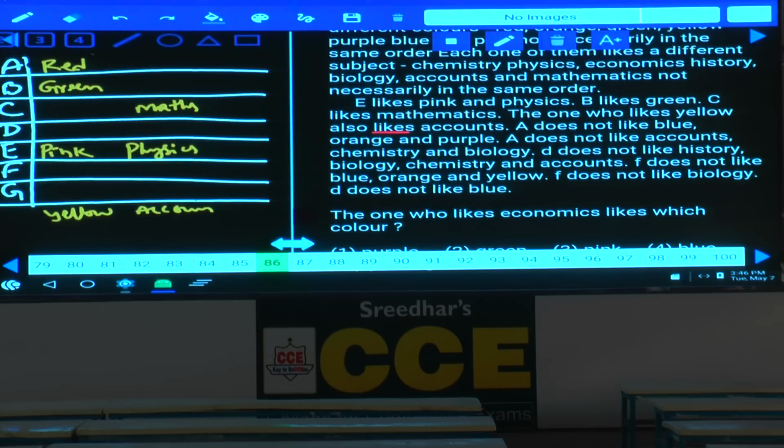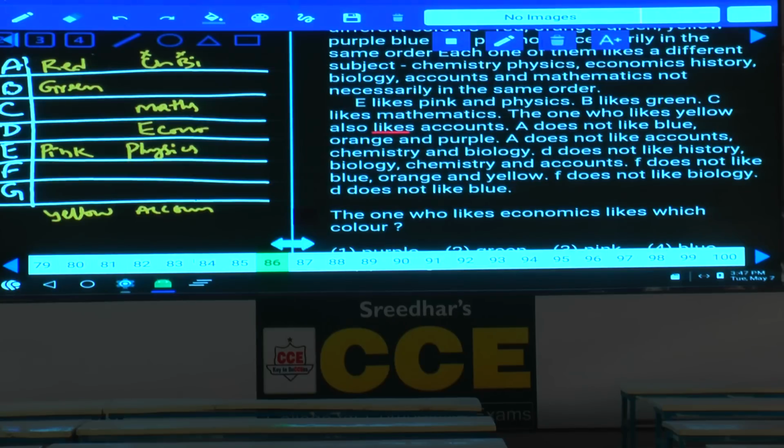A does not like accounts, chemistry and biology, so chemistry and biology are also ruled out for A. And D does not like history, biology, chemistry and economics. Tell me the subjects here: history, biology, chemistry, accounts, 4. Mathematics and physics, 2. In total, D does not like any one of these 6. Then what is the only thing left over here? Economics. And this D must like economics.